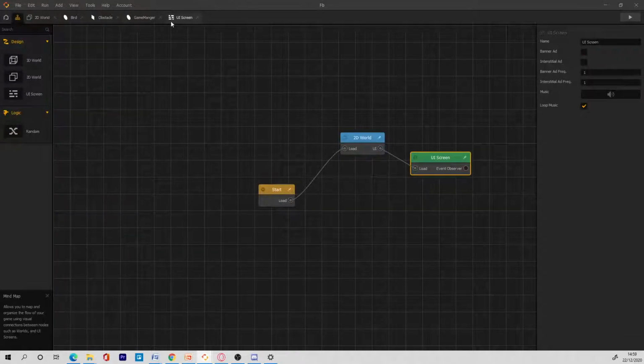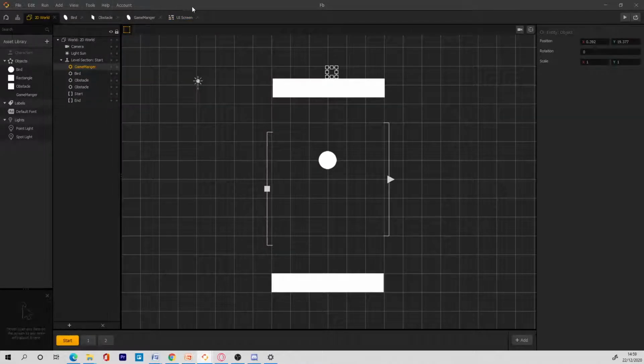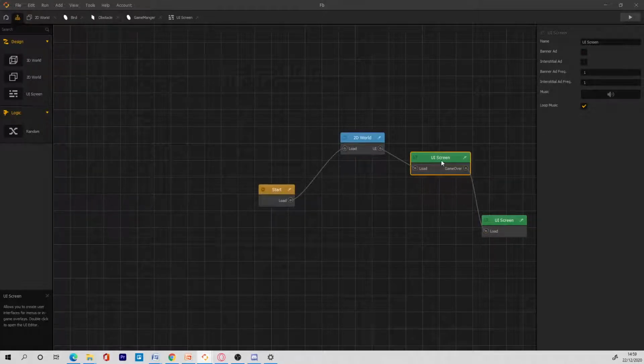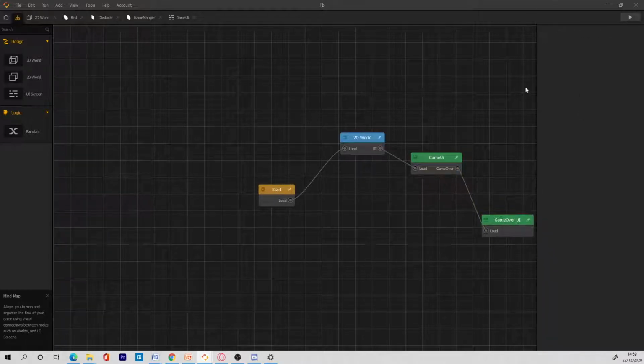So I'm going to go to my UI and change the event to game over. Then I can assign another UI and make it like so. I will rename this to the game UI, and then make this the game over UI. And save this now.